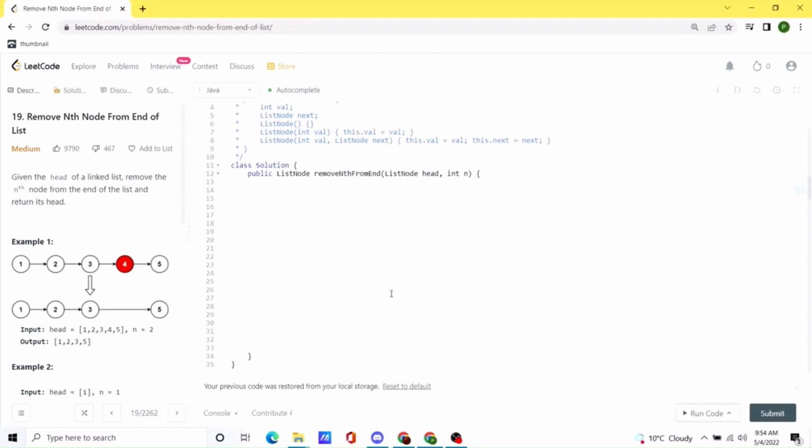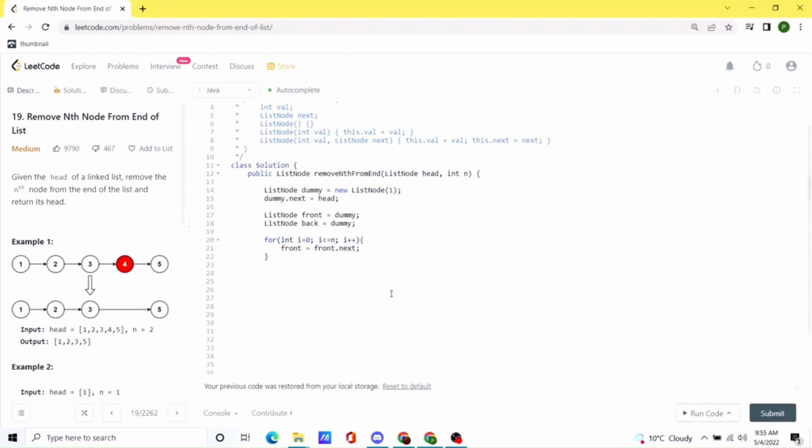So first of all, we are going to create a dummy node, and inside this dummy node we are going to give it some random value. We are going to create dummy.next equal to head, and we are using this dummy node as a placeholder. Now let's create our two front and back list nodes. Okay, once that is done, now we will need to bring the front node n steps ahead of the back node. So we are going to run a for loop.